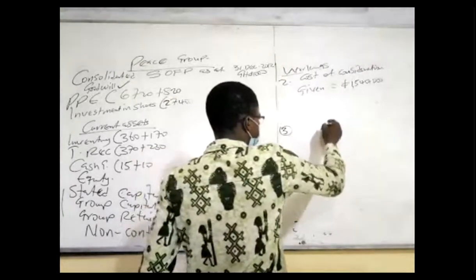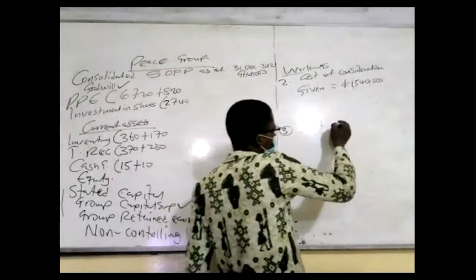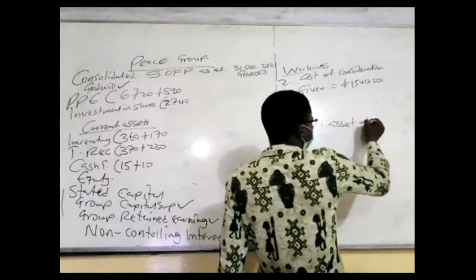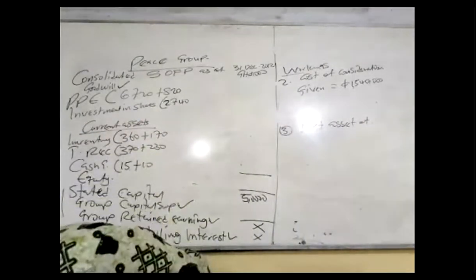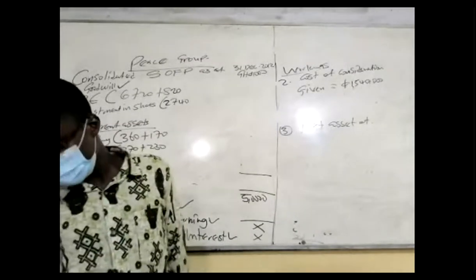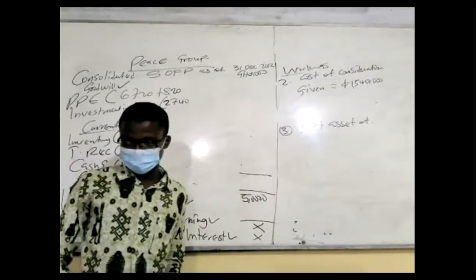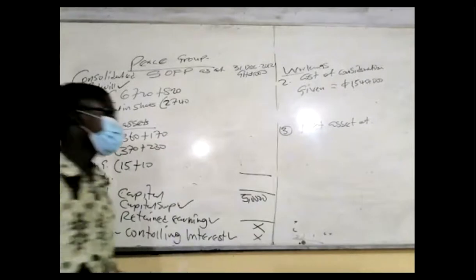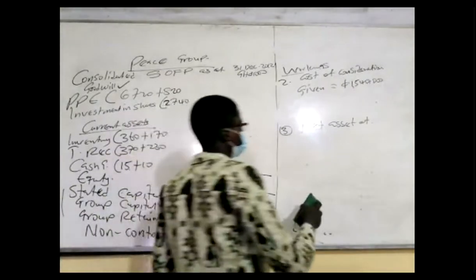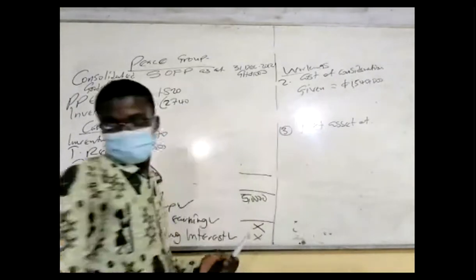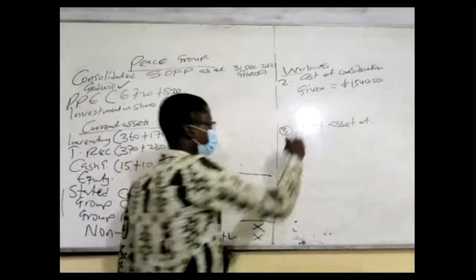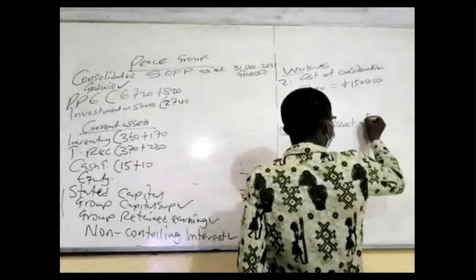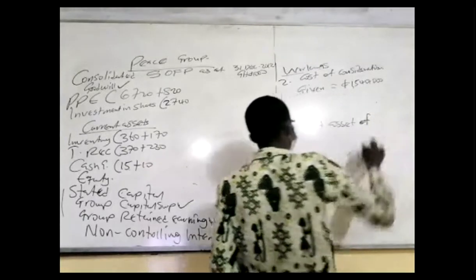Net asset of, if you know the name of the subsidiary, why not write it there for us, okay? But I wrote net asset position there. Net asset of a subsidiary.